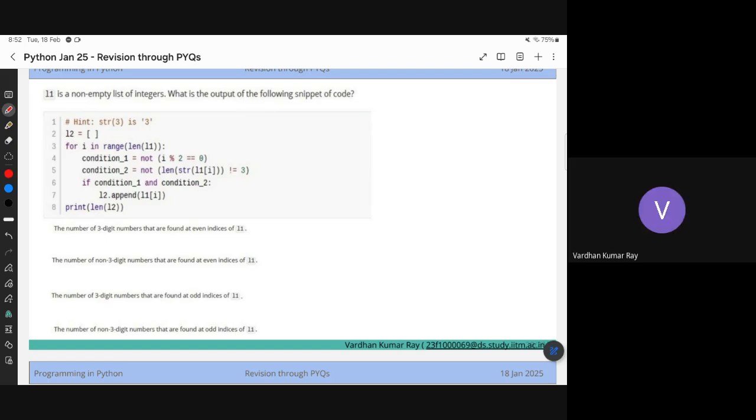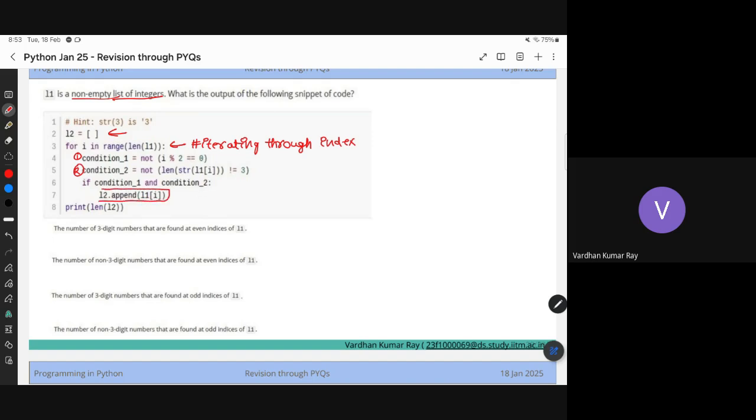Right. So given L1 is a list of integers, non-empty. So L1 has at least one element. What is the output of the following set of code? So you have an empty list in the beginning, and you're going over each element of the list by index, iterating through index. And there are two conditions, 1 and 2. If both are satisfied, you add that number to the list.